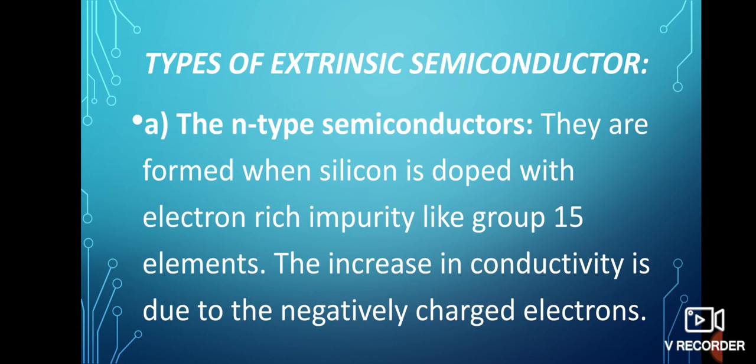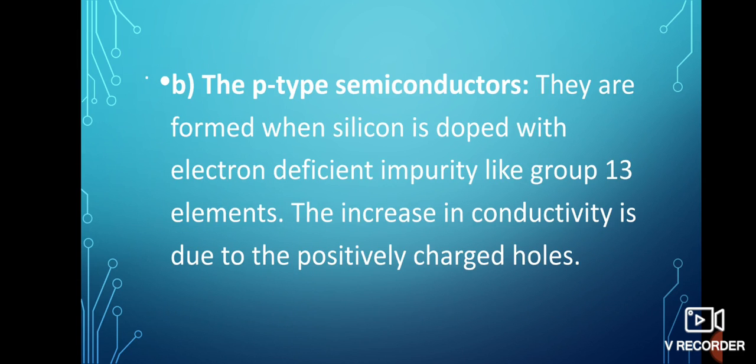4 out of 5 are used in the formation of 4 covalent bonds with the 4 neighbors of the silicon atoms, whereas the 5th electron is extra and becomes delocalized. This delocalized electron increases the conductivity of doped silicon or germanium. Now what is P-type semiconductor?